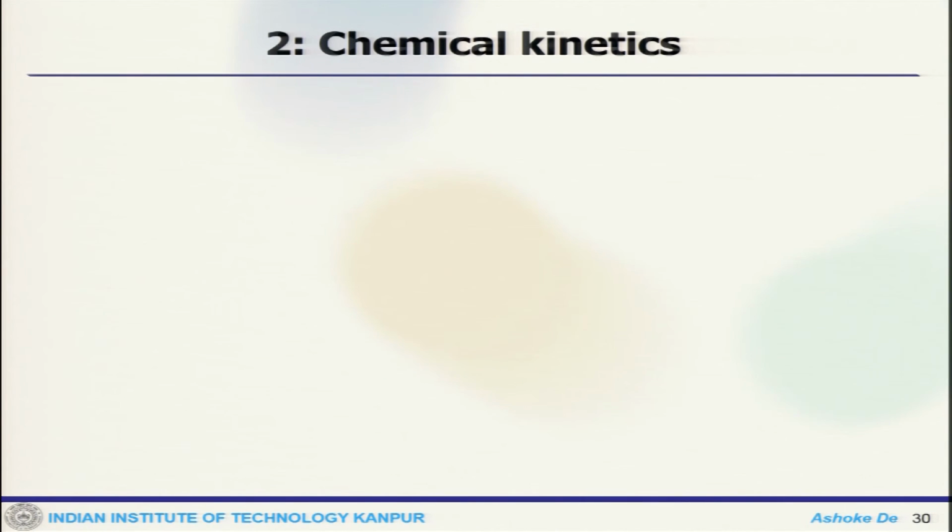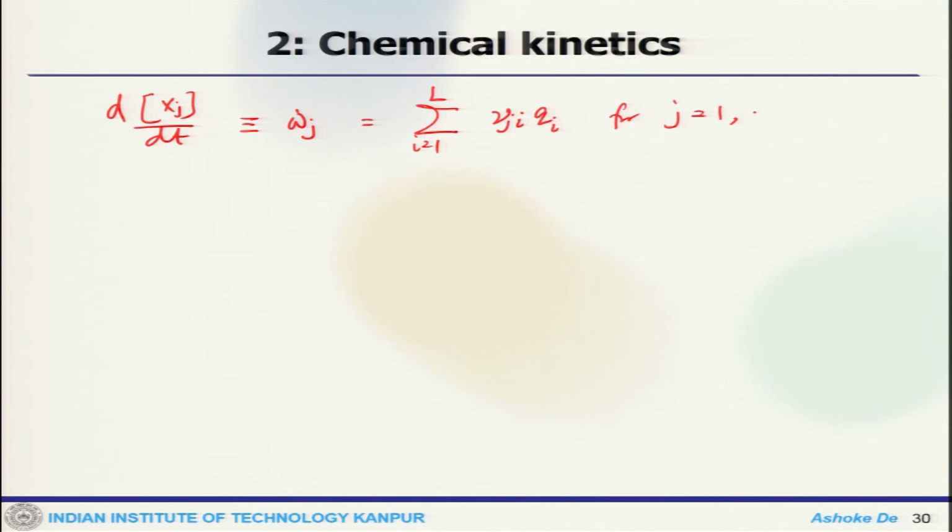Now, once that is formed, for a multi-step mechanism, the net production rate for, let us say, this species is omega dot j, which is a sum over all the reaction steps of nu j I and q I, for j going 1 to n.